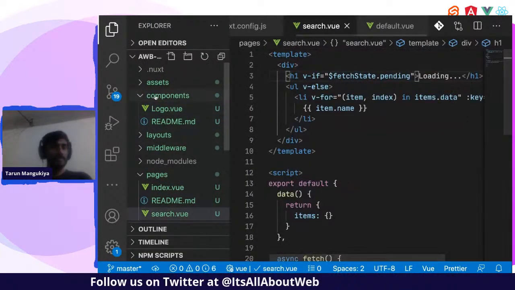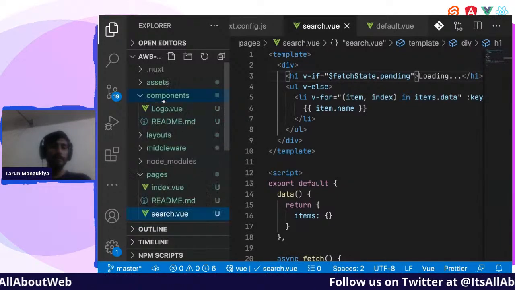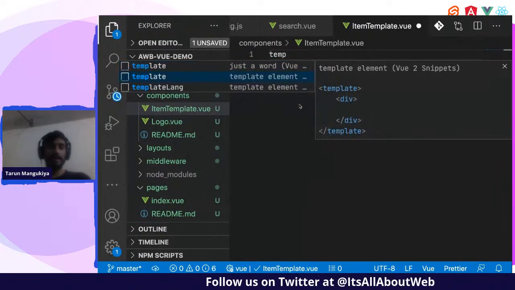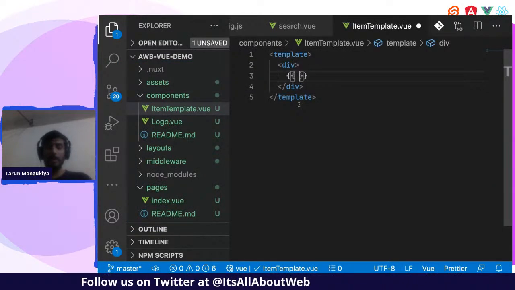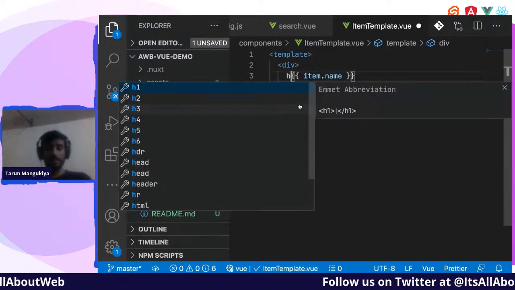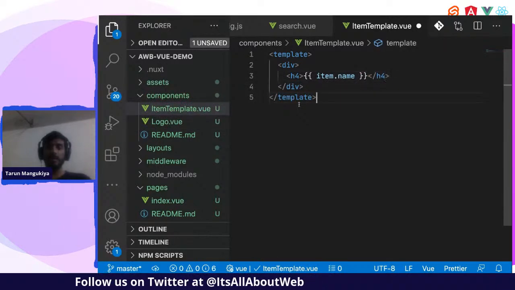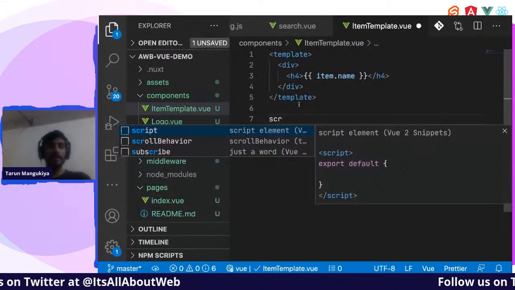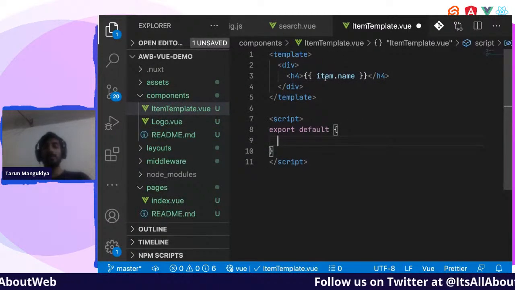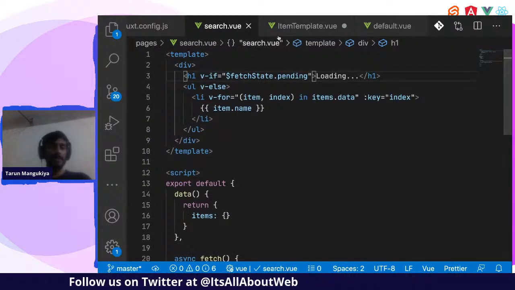Okay, so let's create a component, item template dot vue. Again, template view. I'll just use item dot name over here, and I'll use it in H4 for now, so that we can differentiate whether this component has been imported successfully or not. In the script, this item we'll need to get from our search page, right? We will have to pass it from over here, right?